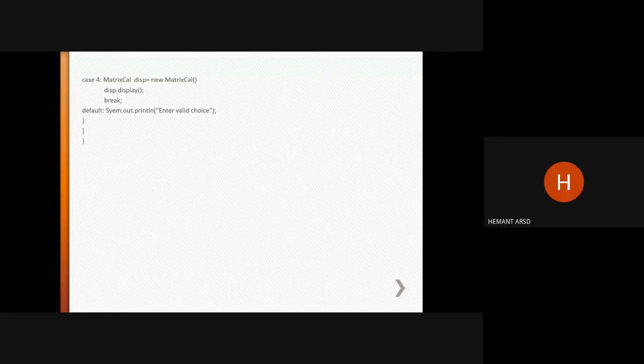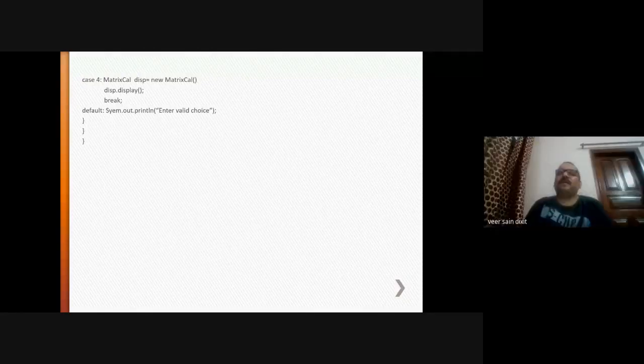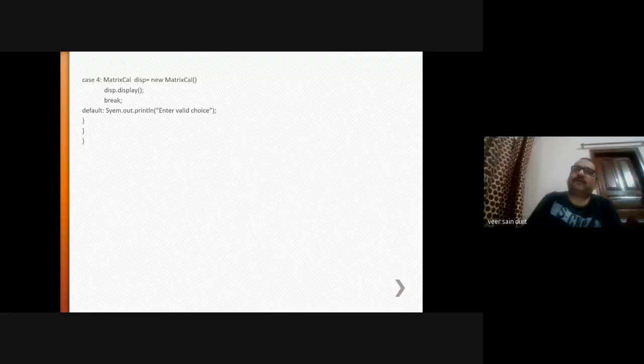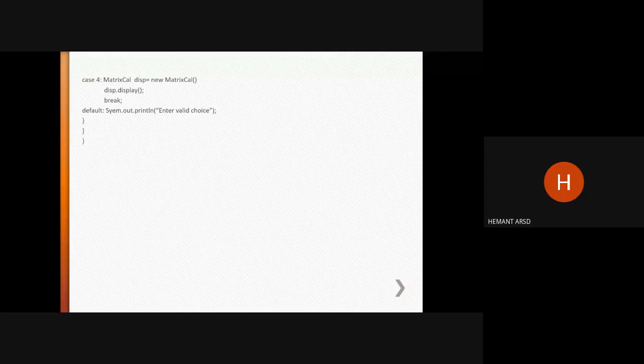Sir, please explain the difference between while and do while once more. In while, what is the syntax of the while loop? while (expression) { set of statements }. First the expression value will be evaluated. If it is true, only then will it execute the statements. In do while, it is do { set of statements } while (expression). So first the statements will be executed, then the expression will be evaluated. In while, the expression is evaluated at the start, in do while it is evaluated later. So in do while, the statements execute at least once, and in while, the condition is checked right at the start. So this is the difference. Okay, sir.